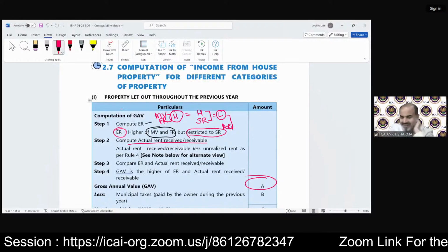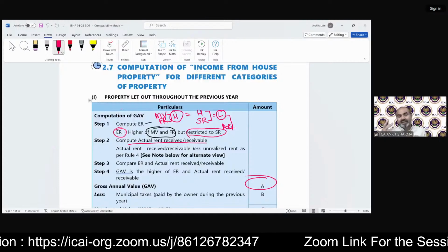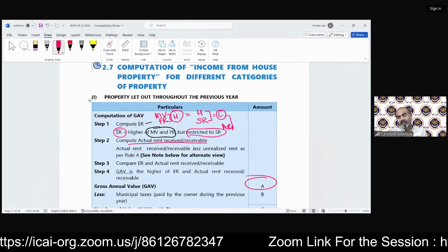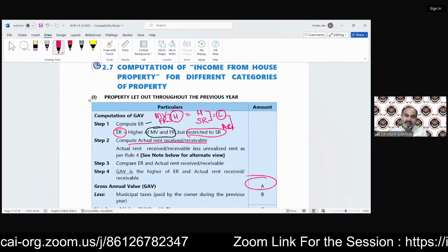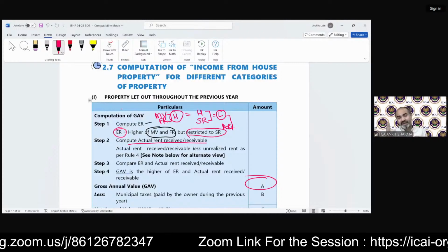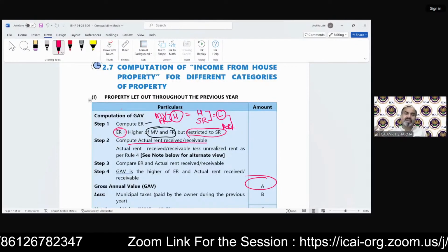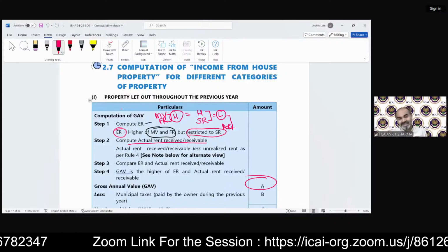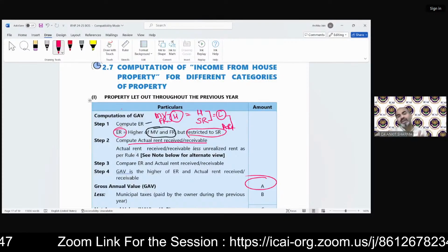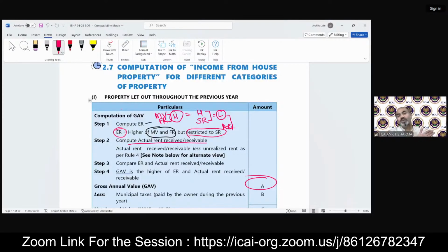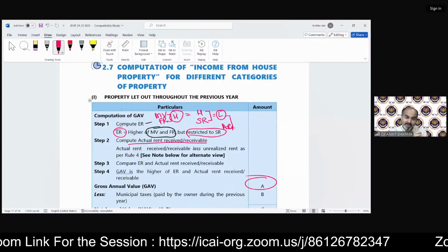We have multiple cases under income from house property, like if we have a self-occupied property, if we have a let out property for the full year, if we have a let out property and unrealized rent also there, if we have a let out property and vacancy is there, or if part of the year the property is let out and part of the year it is self-occupied.